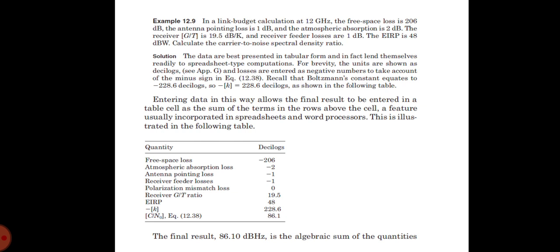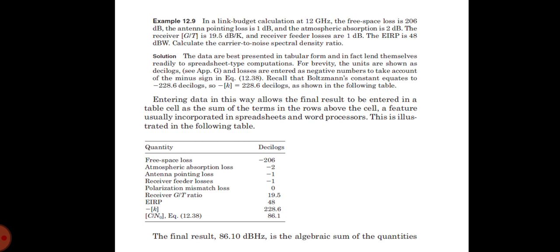The data are now presented in tabular form and in fact lend themselves readily to spreadsheet type computations. For brevity, the units are shown as decilogs and the losses are entered as negative numbers to take account of the minus sign. We can recall that the Boltzmann constant is equal to minus 228.6 decilogs, so minus K is equal to plus 228.6 decilogs. Entering data in this way allows the final result to be entered in the table cell as a sum of the terms in the rows above the cell, a feature usually incorporated in spreadsheets and word processors.